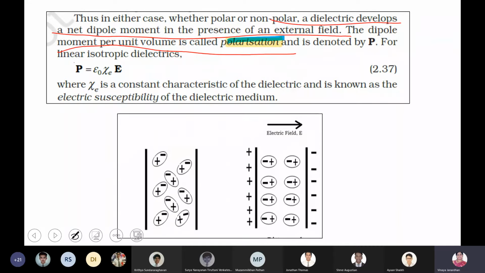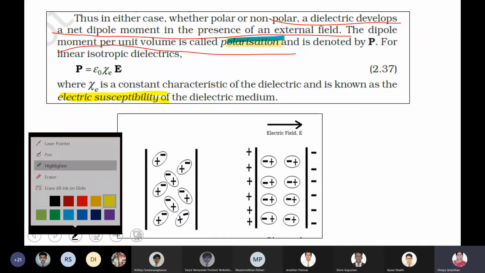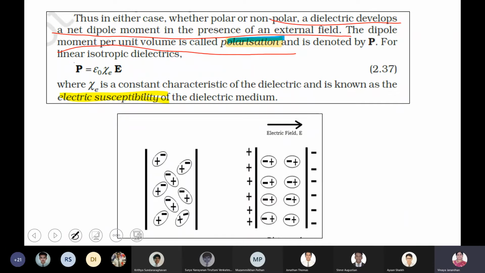Now comes the next, what we call electrical susceptibility. Can someone explain to me, not in terms of physics, what do you mean by susceptibility? Susceptible. Ma'am, this polarization is basically the dipole moment per unit volume. Correct. That happens only in the presence of an external electric field. Susceptibility means like a tendency. Yes, it's a tendency, right?